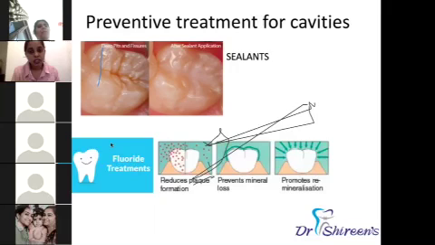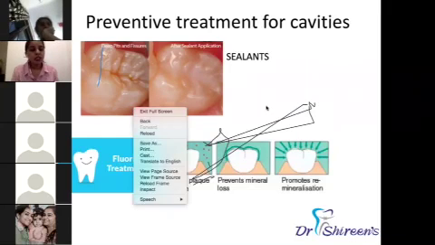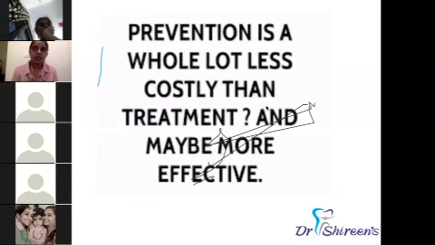See, not all children will be prone to decay. Some children will eat a lot of chocolates, but still they will not have cavities. But some parents say, my child doesn't eat chocolate, doesn't eat biscuits, but why are these cavities developing? Because every child's enamel structure is different. Some have a naturally strong enamel. Some children's enamel is soft, so in those cases, they can easily form cavities. So it is important that we take necessary dental hygiene precautions for every child. And if a child is seen to be more prone to cavities, then more precautions have to be taken naturally.